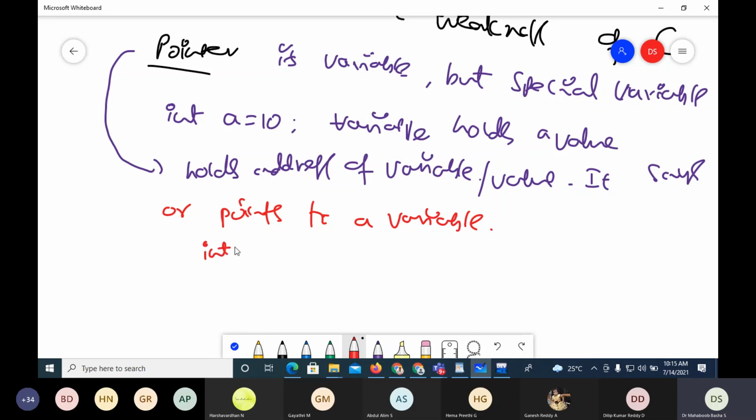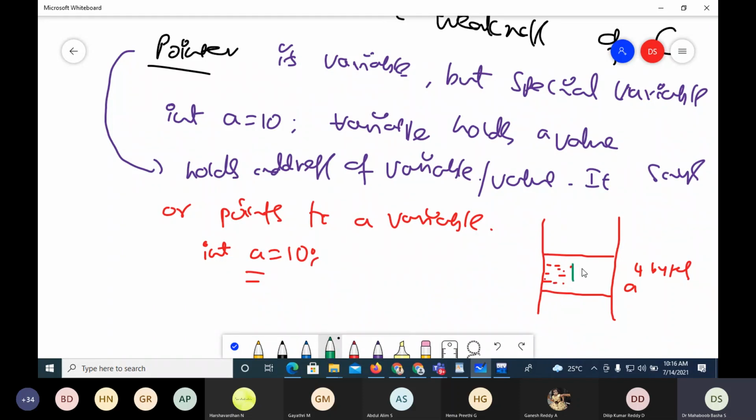Now, suppose I take int a equals 10. Every variable will get some area in memory. Depending upon the type of the variable, it occupies some bytes. Suppose it is an integer, it occupies 4 bytes: first, second, third, and fourth, and the value there is 10.